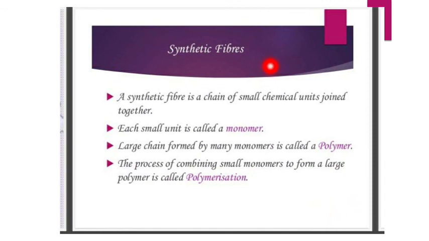Each small chemical unit is known as a monomer. When we join these monomers together, we get the polymer. Here, monomers are the beads in the necklace, and after joining these beads together we get a necklace, so the necklace is the polymer. So how are these synthetic fibers made? The small unit is known as a monomer, and when we join these monomers together we get a polymer.